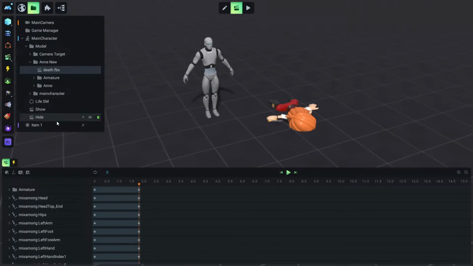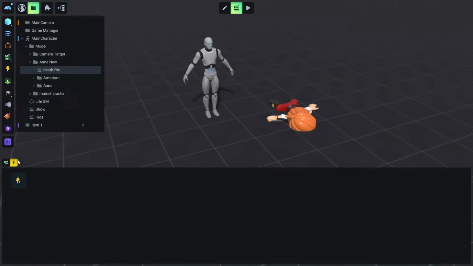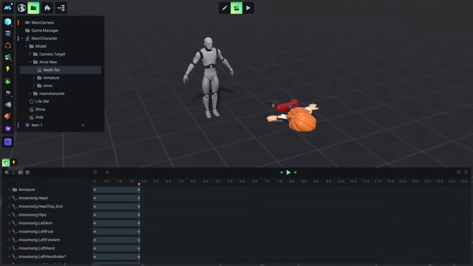Okay, and this is the trigger tab, and in this we can define the rules that will make this animation start playing, or the rules that will make this animation stop playing. This is it for now for animations. We will talk about this in more detail in a little bit.